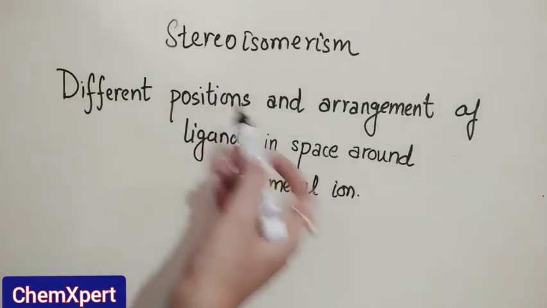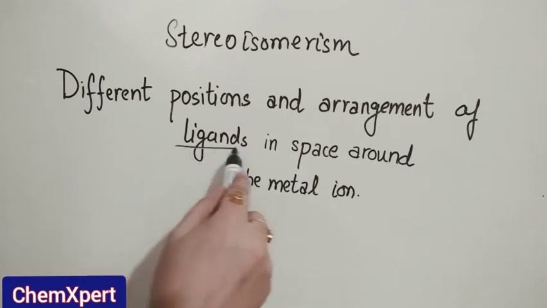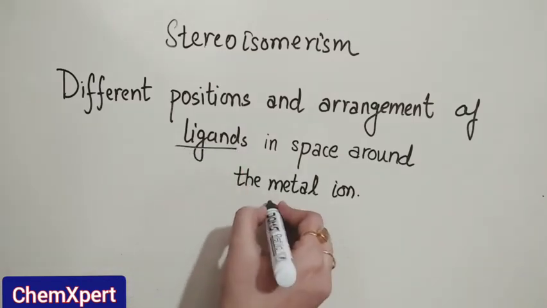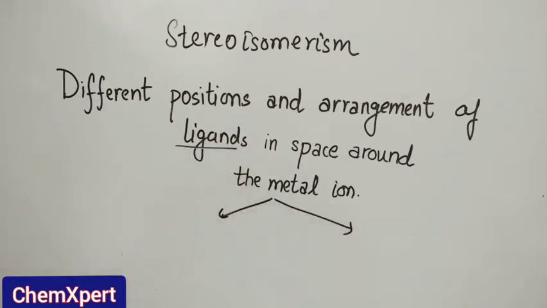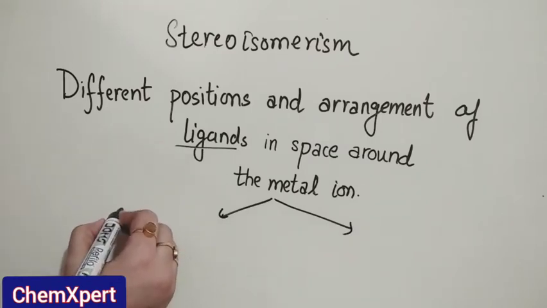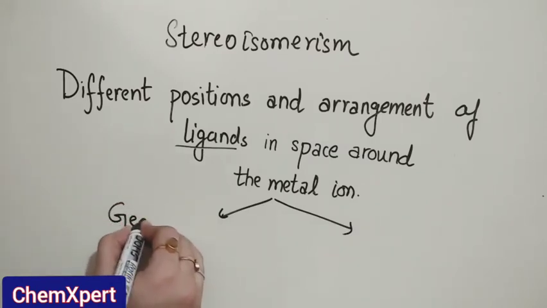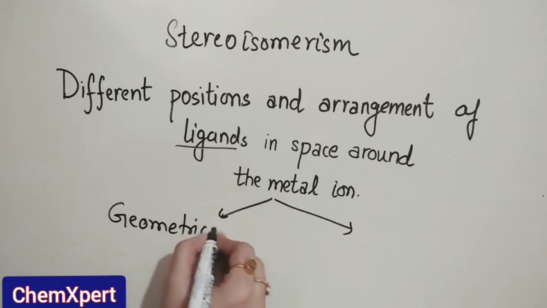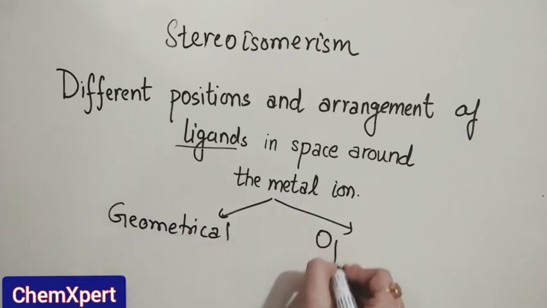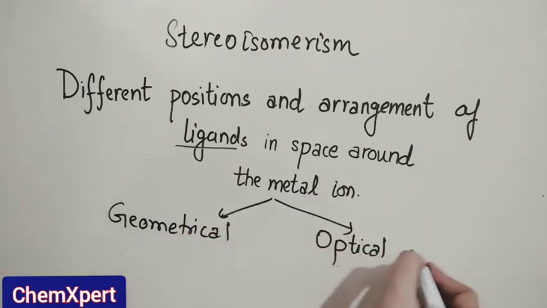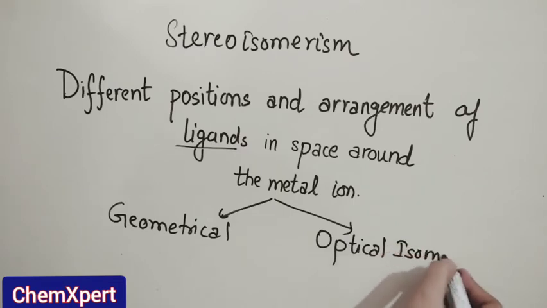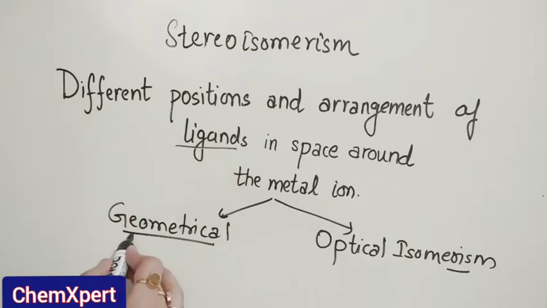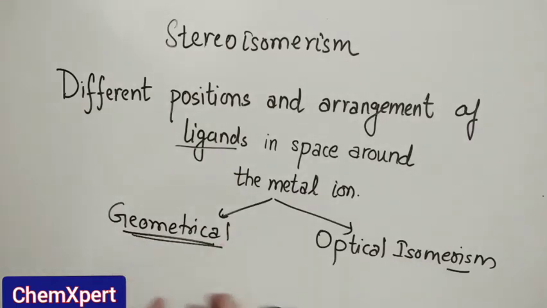That is, different position and arrangement of ligands in space around the metal ion leads to two types of stereoisomerism. One is geometrical isomerism, which can be cis and trans, and the other one is optical isomerism. So stereoisomerism is further divided into two types: geometrical and optical isomerism. We will discuss each isomerism one by one.